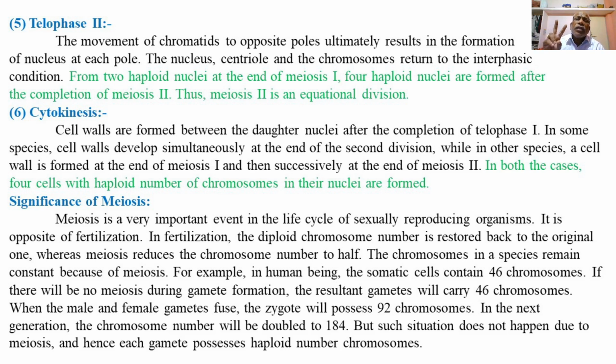The first significance of meiosis is the formation of haploid gametes, or reduced gametes, with exactly half the number of chromosomes in the nucleus, which will result in the formation of a diploid zygote with the same chromosome number as that of the parents. And the second significance is